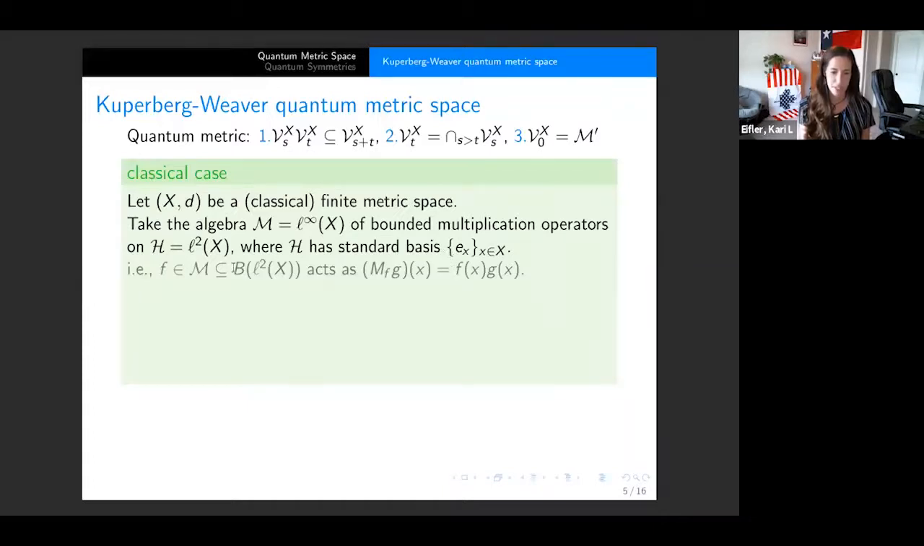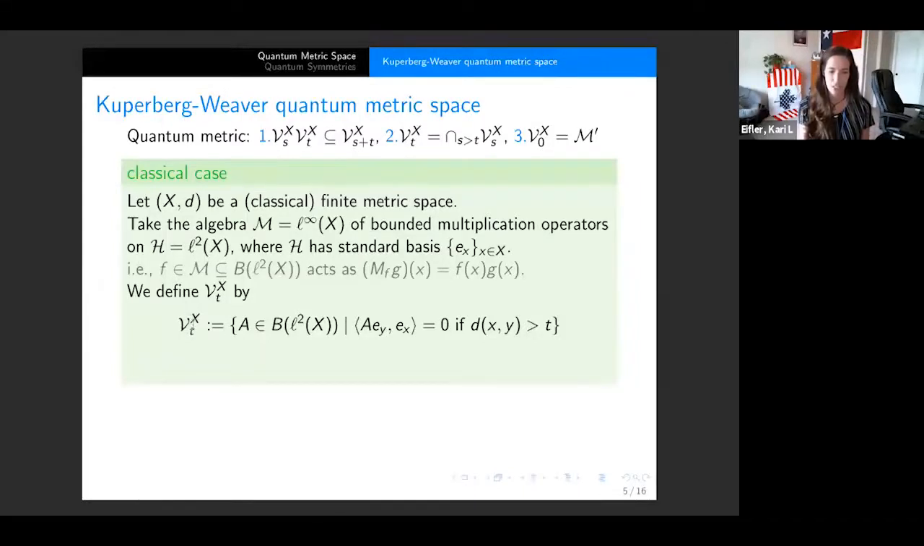Just as a reminder, what this means is that for every f inside of the von Neumann algebra M, we can always embed L∞(X) into B(L2(X)). This is just going to act as that multiplication operator M_f, which acts in this way on L2(X). And how we're going to define our V_t is as follows.